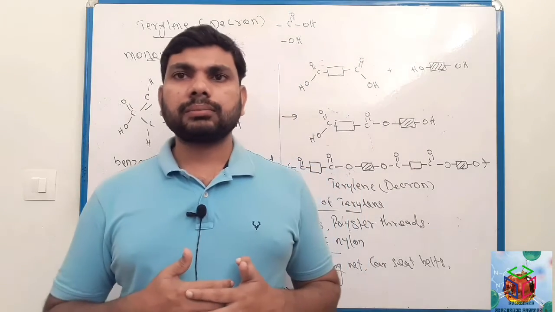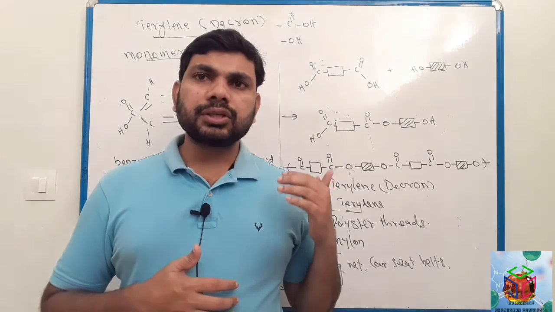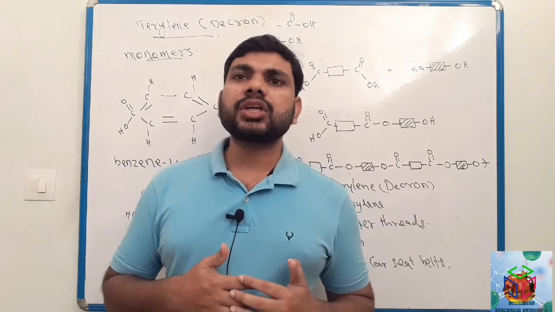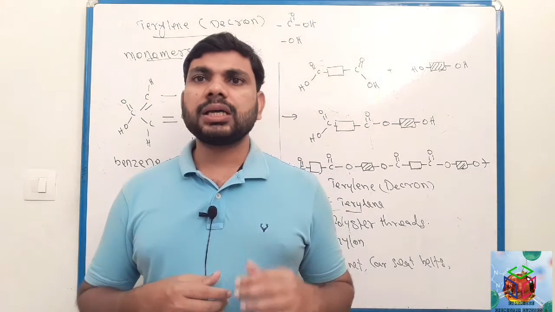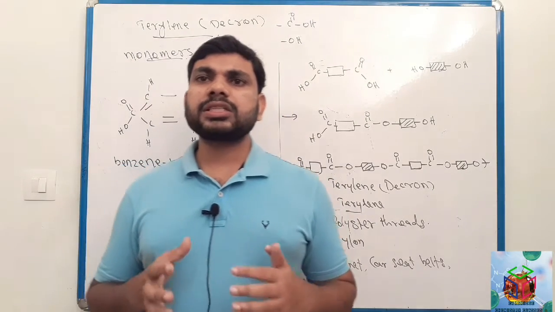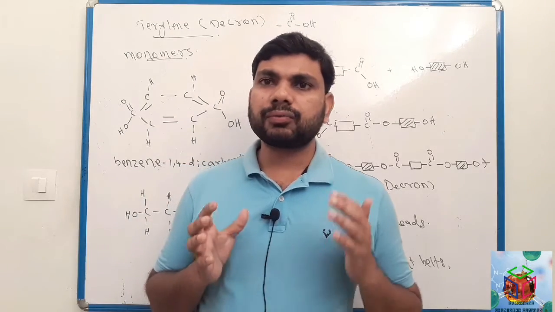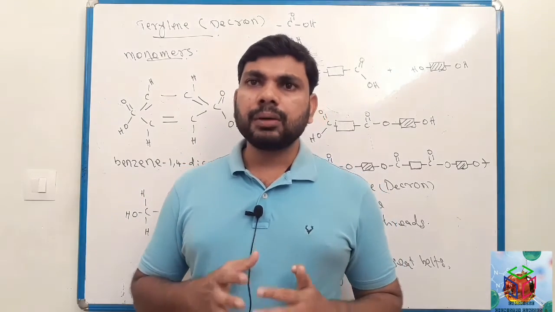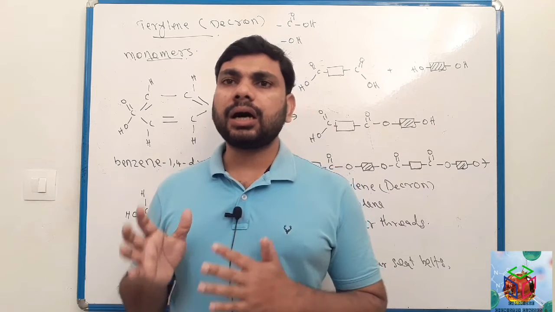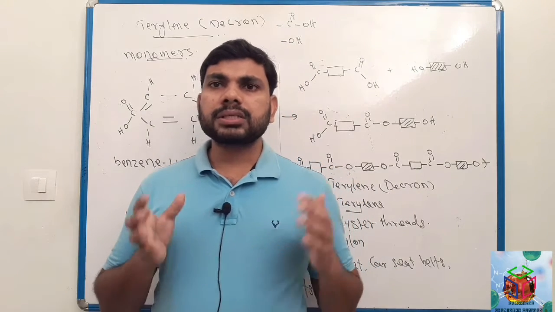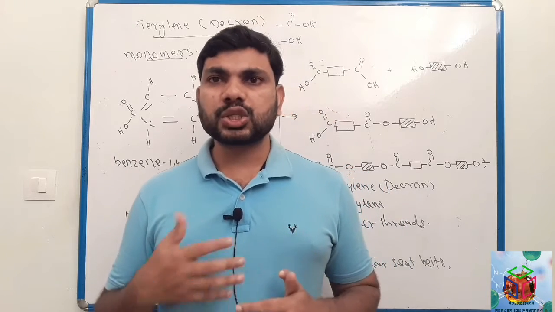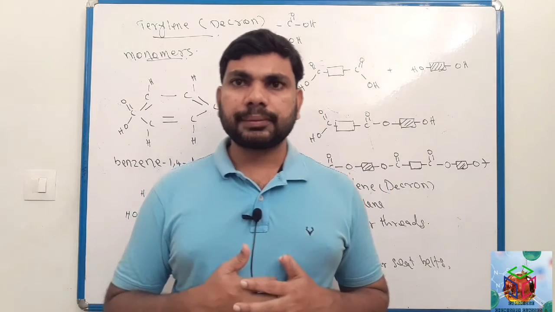Monomers of pteryline or dacron: dialcohol and dicarboxylic acid. Okay, that is monomers. Monomers of dacron or pteryline contain carboxylic acid and alcohol. This carboxylic acid and alcohol react together to form ester linkage.